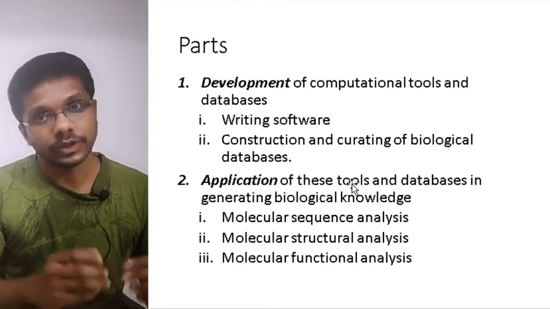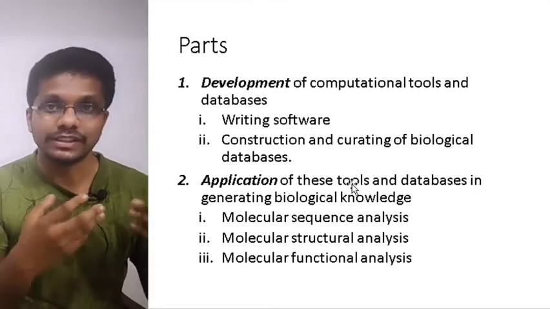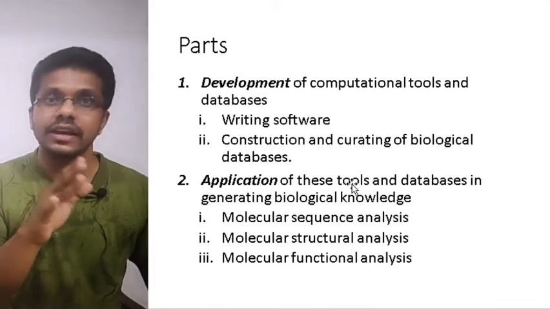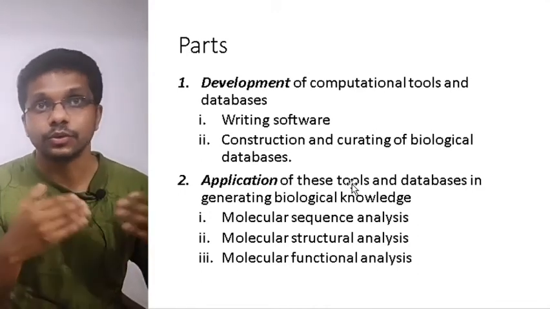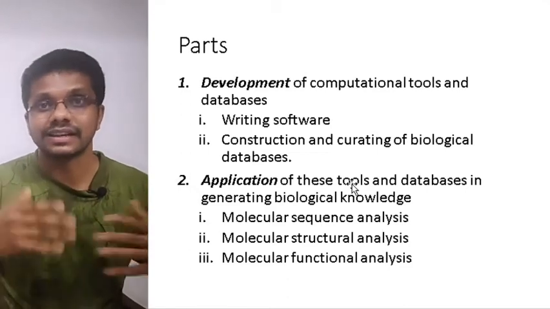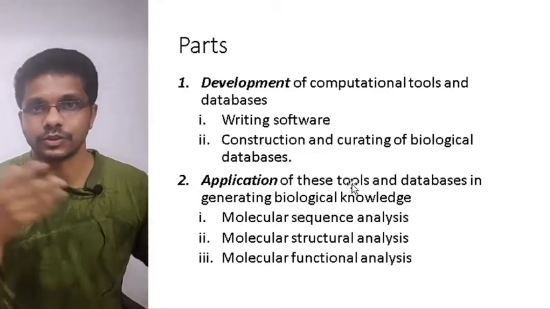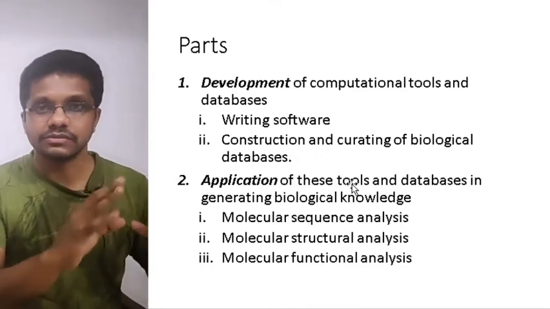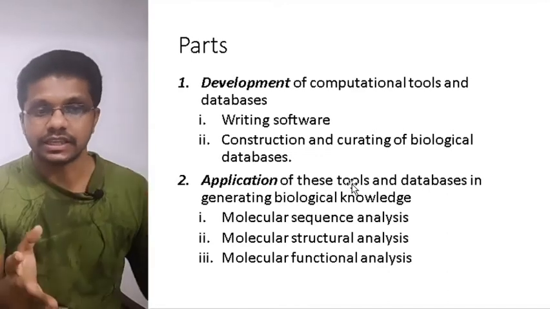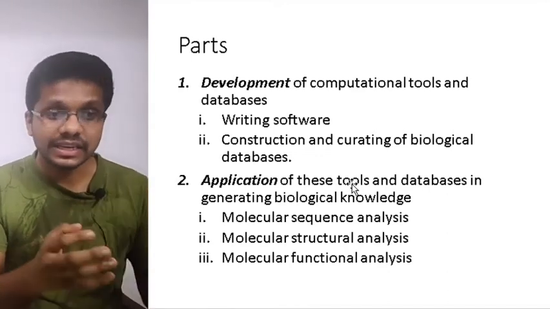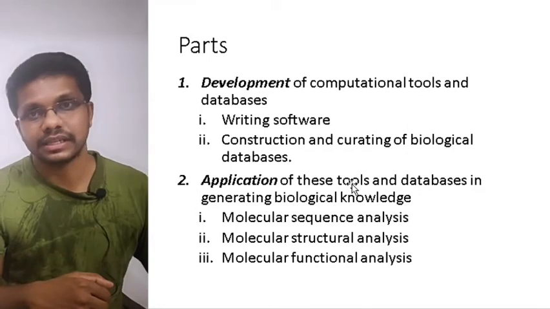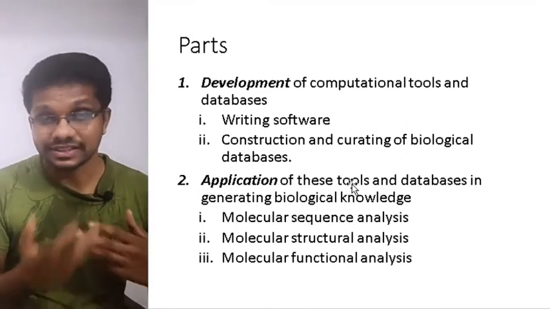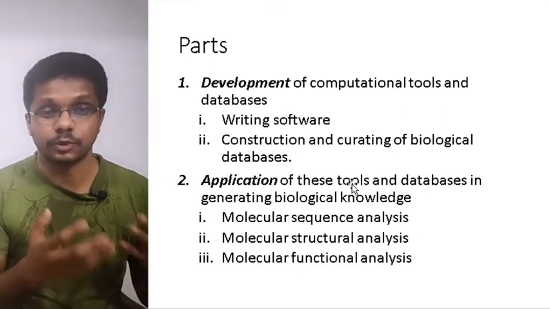So if the computer system is already trained in such a way that it knows almost all secondary structures and underlying sequences, then if you get a new sequence, it can predict which secondary structure it is going to have because it is already trained. So that's the development part. First we need to make the software and have the biological databases, and secondly we have the application part. Once we have everything in place, the software and the database, we can use it for molecular sequence analysis, molecular structure analysis, and molecular functional analysis.